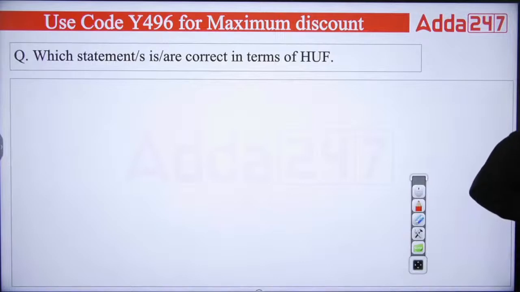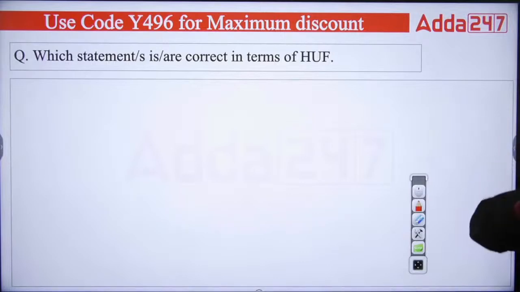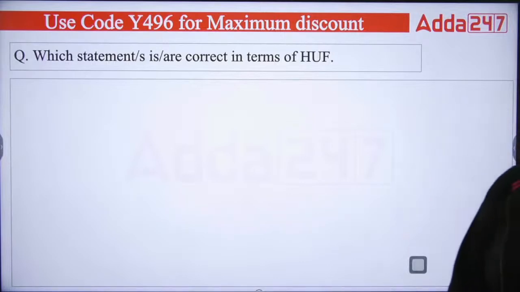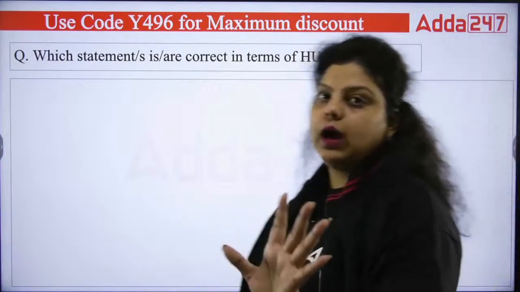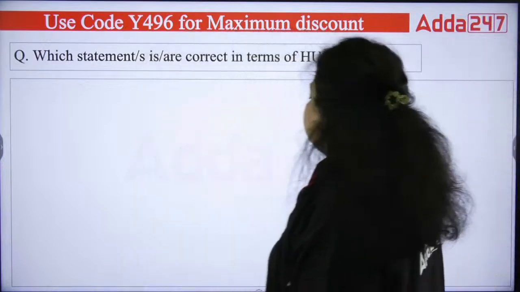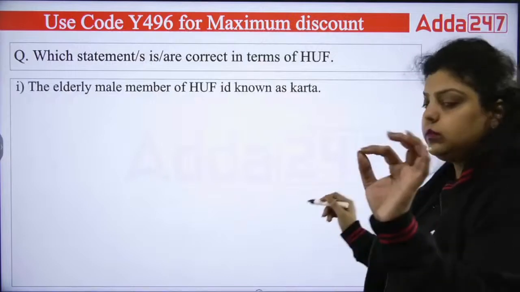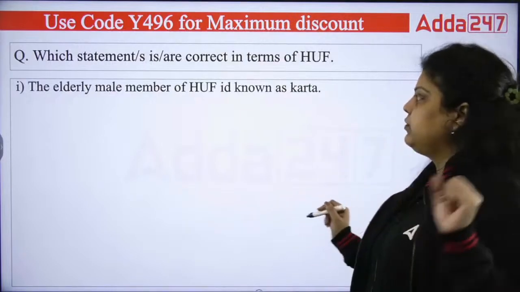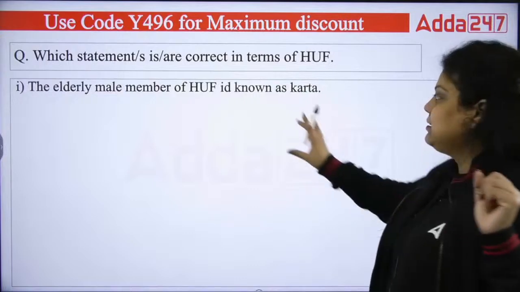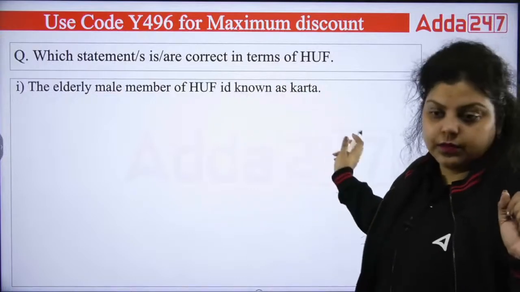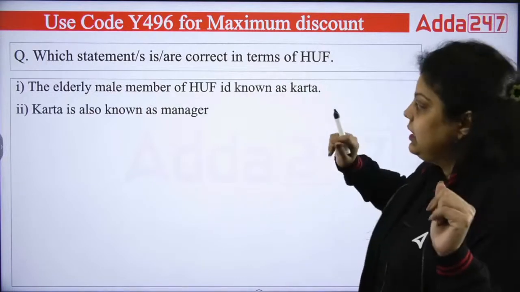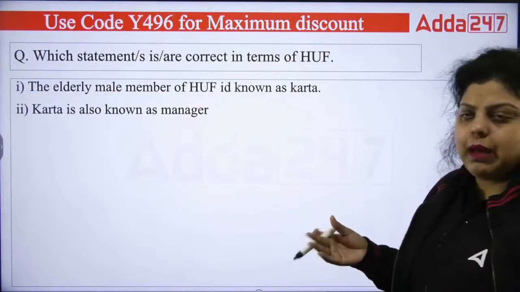Next, which statement is correct in terms of HUF? Now what is HUF? It is Hindu undivided family. Okay, so which statement is correct? You have to answer. First, the elderly male member of HUF is known as Karta. The elder male member, it is saying. Second, Karta is also known as a manager.